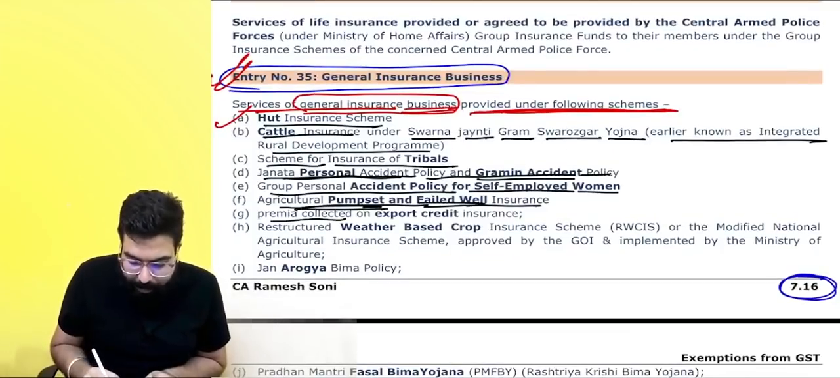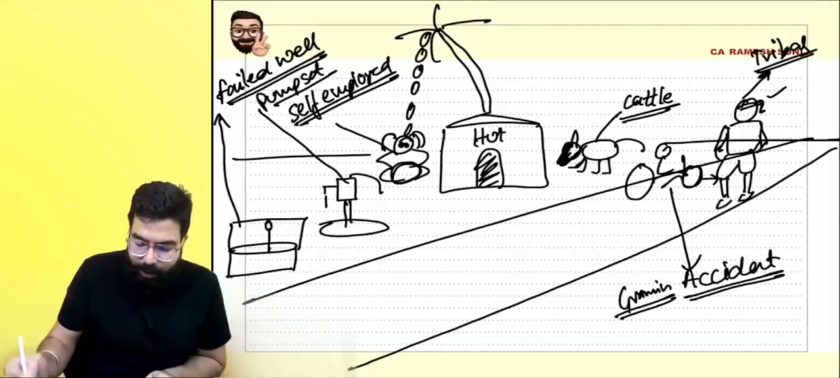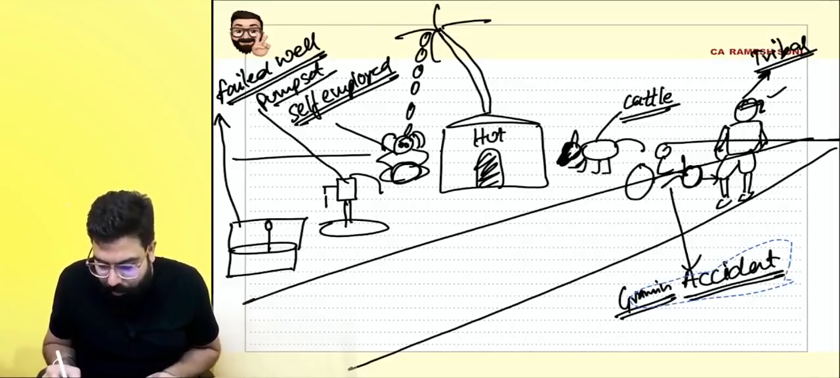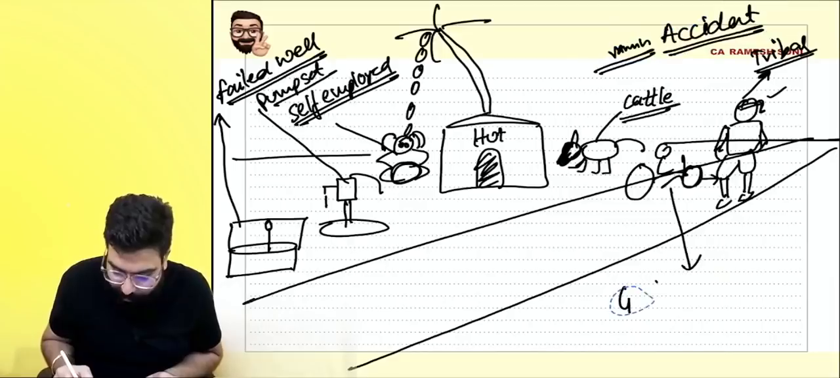Now, premia collected on export credit insurance. Now, this person, because he is a tribal over here, what will the tribal person do? Sir, Gramin accident, I will put up. Okay, everyone? Okay, sir, done.